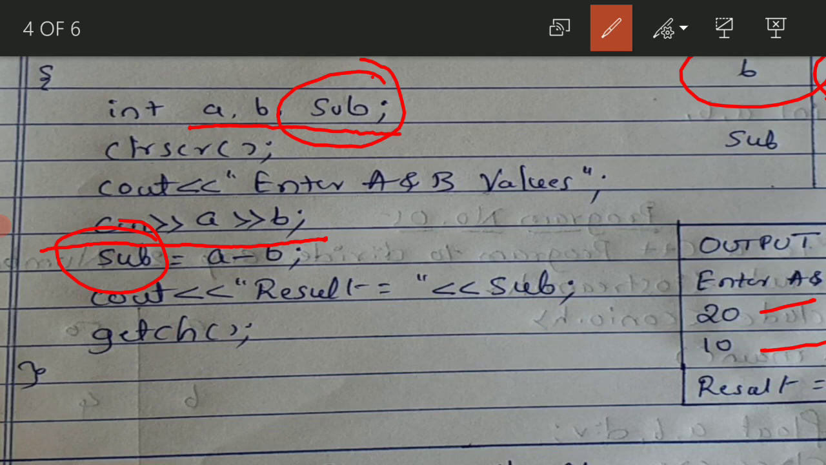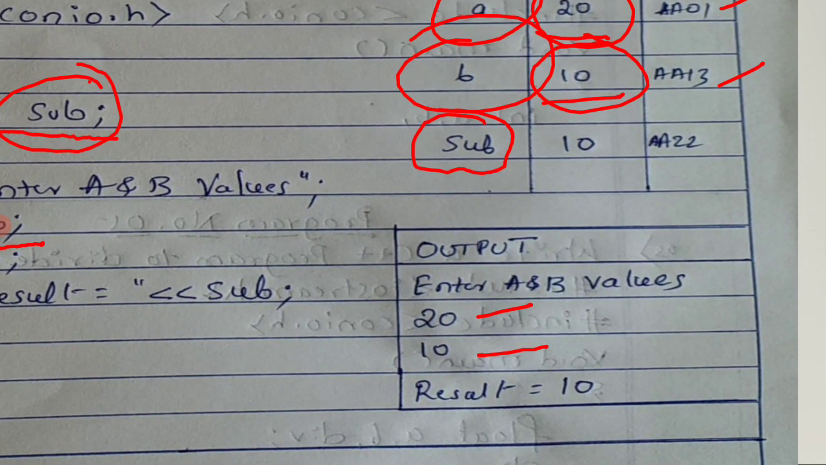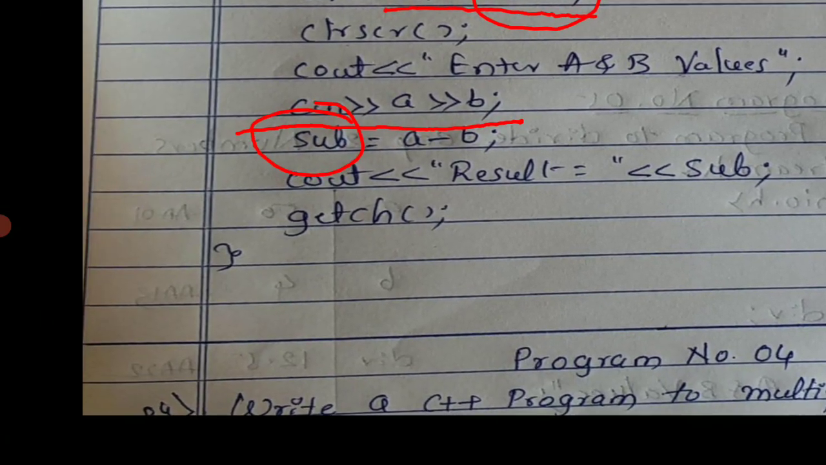What is a value? A value is 20. What is b value? B value is 10. So 20 minus 10, what is going to be the result? 10, and that 10 is going to be stored in the sub memory location. See this sub variable. What is the result here? 10. Where is it stored? It is stored in AA22. It can be any location, as I already mentioned.